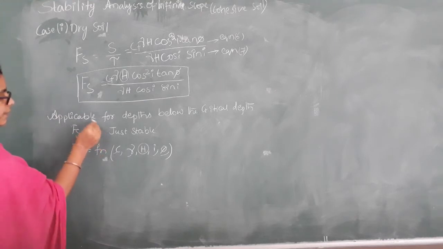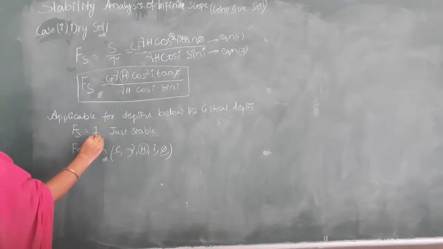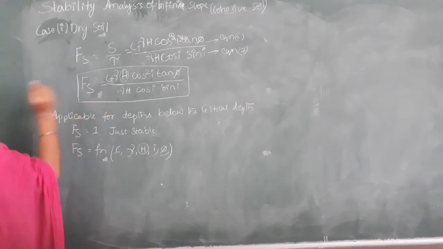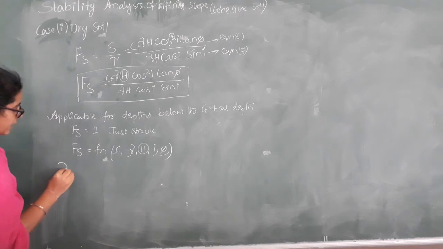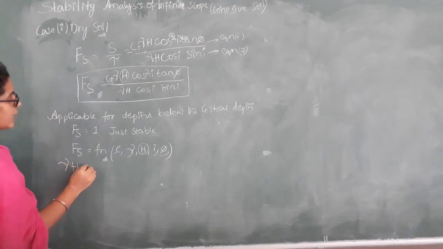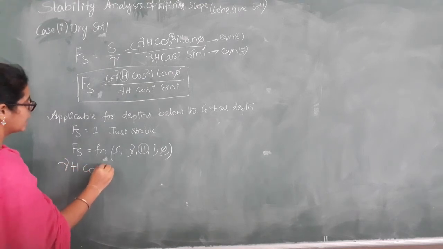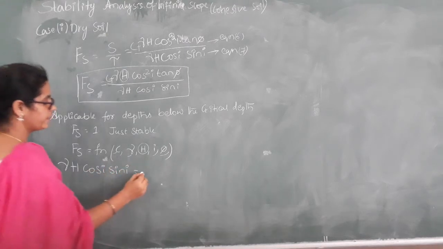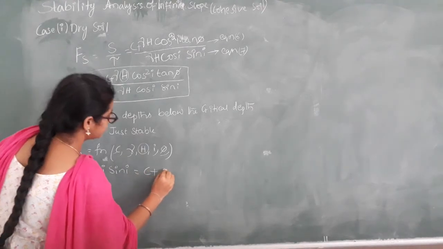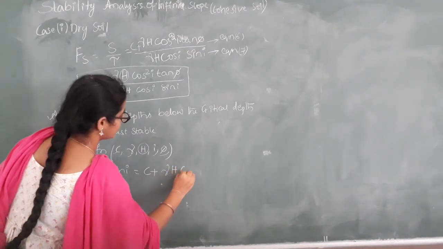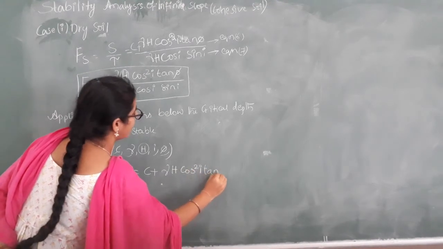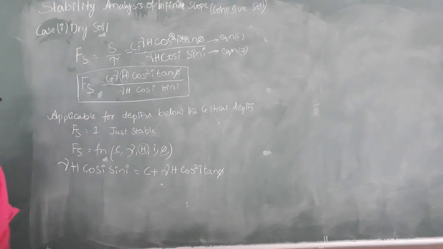For that, we make the factor of safety equal to 1. Substituting factor of safety equal to 1 in the above equation, we write gamma h cos i sin i is equal to C plus gamma h cos square i tan phi.